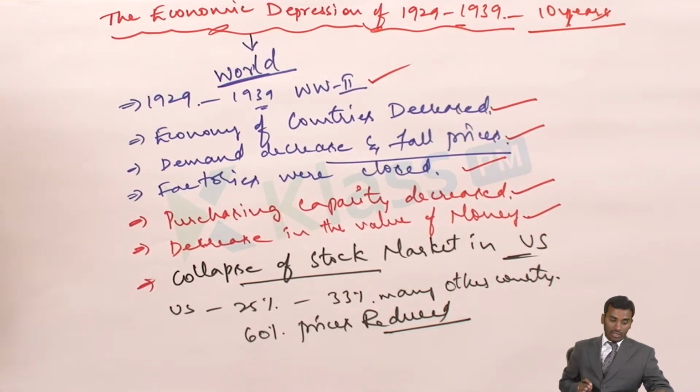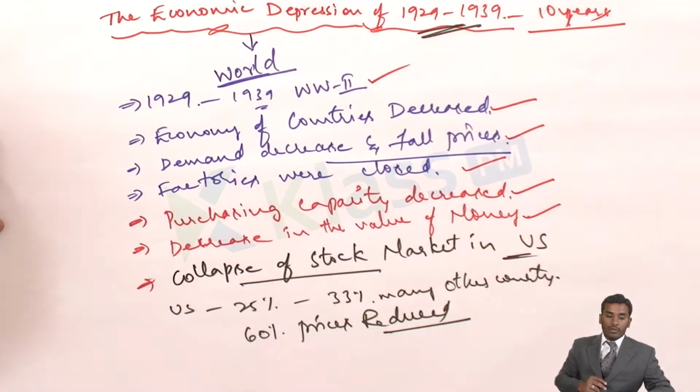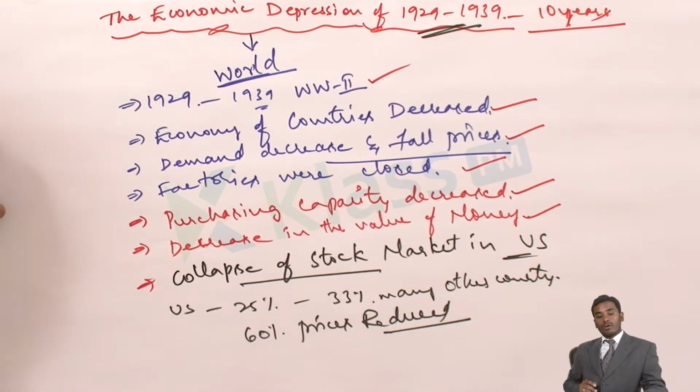Then the worst economic decline faced by the modern economy till today, that type of situation they experienced during the time period of 1929 to 39, and the consequences were devastating. There was increasing poverty, unemployment, desolation, homelessness, and many other problems. This economic depression was created in the world.